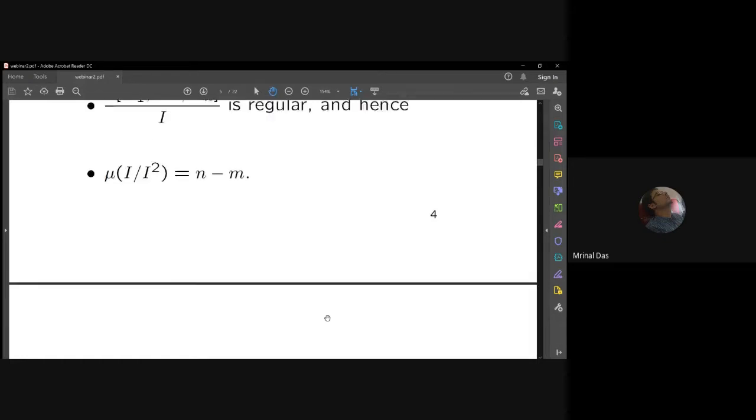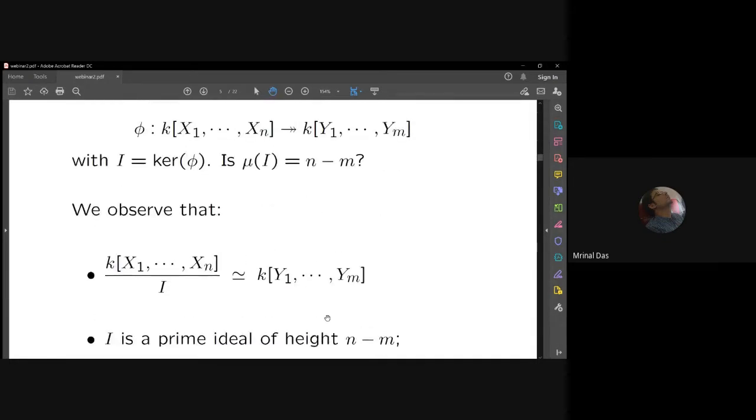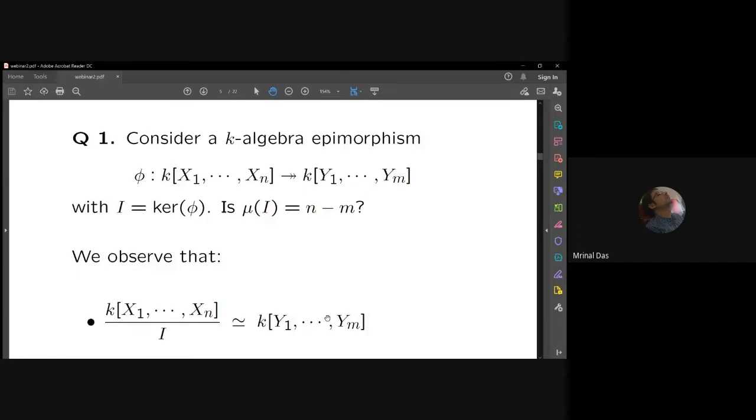So now if we forget about this situation, I have a polynomial ring, and I is occurring as the kernel of this surjective K-algebra morphism. And if we stick to the fact that I have a polynomial ring over a field, let us just look at the left hand side. So I have a polynomial ring over a field and I have an ideal. So forget about prime ideal.